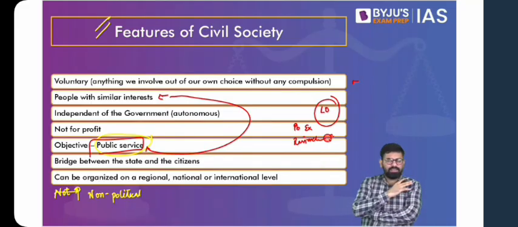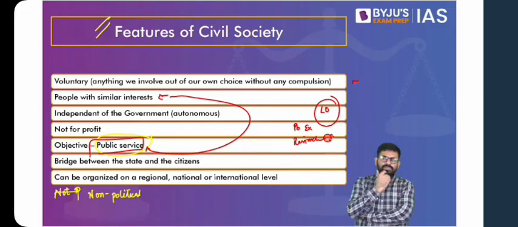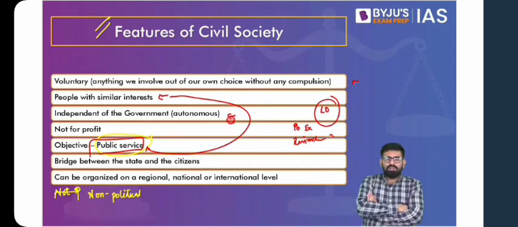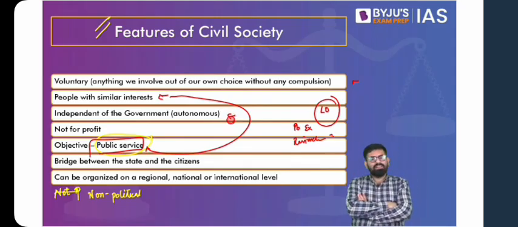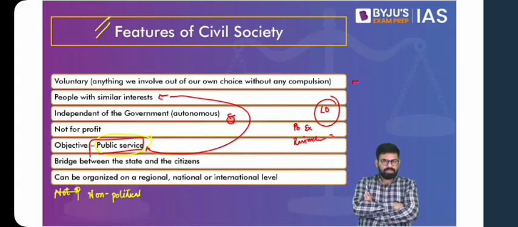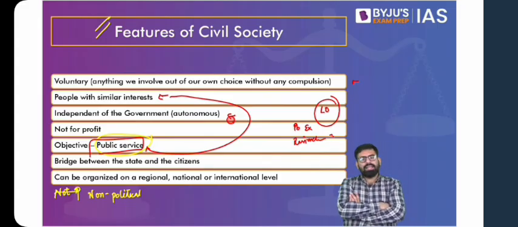So these are people with similar interests. Say 10 people come together, they form a group voluntarily. They want to work in the direction of improving the environment of a particular region. So they have similar interests. They are independent of the government. They do not have anything to do with the government, apart from a few civil societies being registered. We will come to which are those civil societies. But the government does not interfere in their working, neither do they interfere in the government's working. And at times you find that they actually help the government and the government helps them.